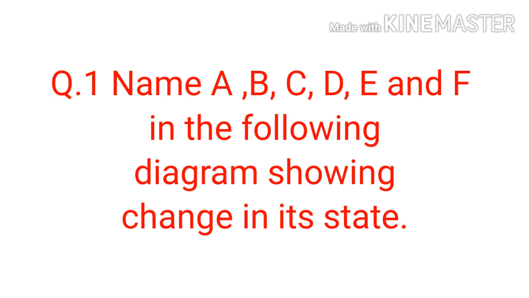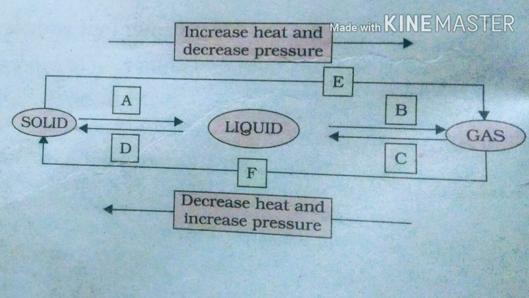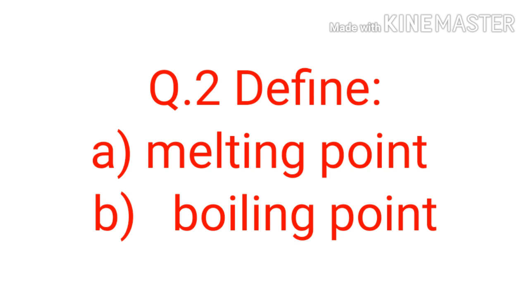Name A, B, C, D, E and F in the following diagram showing change in its state. Define melting point and boiling point.